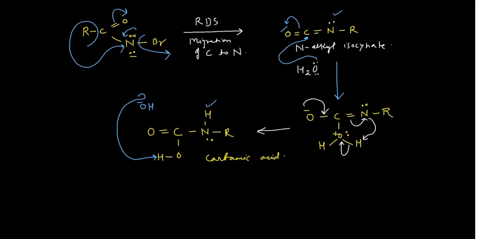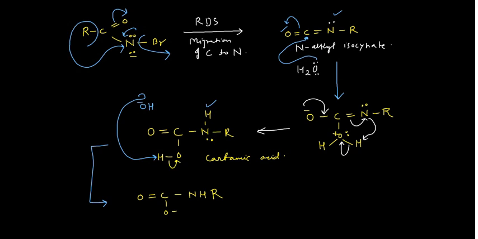So this will grab this hydrogen, and that will give you this species, and that species would look like oxygen double bond carbon, oxygen with negative sign, okay, because this will come here, and then you have your N, H and R, okay.